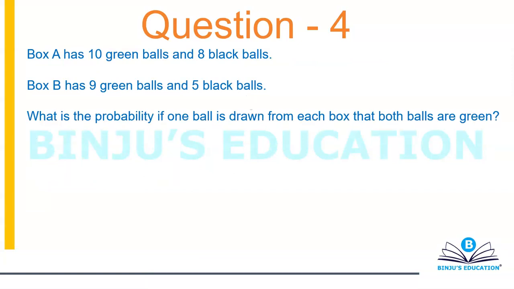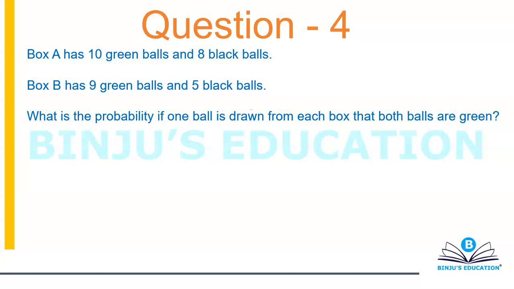All right, pause the video and try this one. All right, let's see what we can do with this one. So box A has 10 green balls and 8 black balls. Box B has 9 green balls and 5 black balls. What is the probability, if one ball is drawn from each box, that both the balls are green?